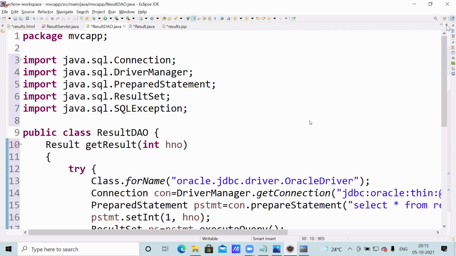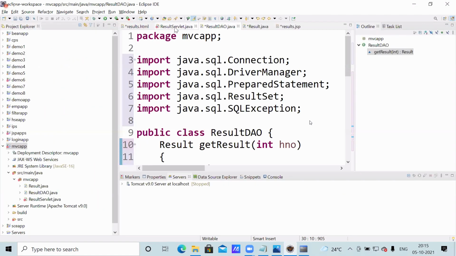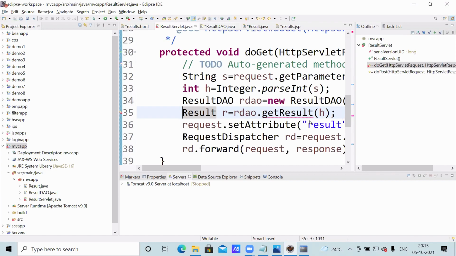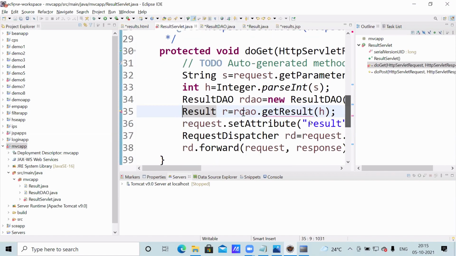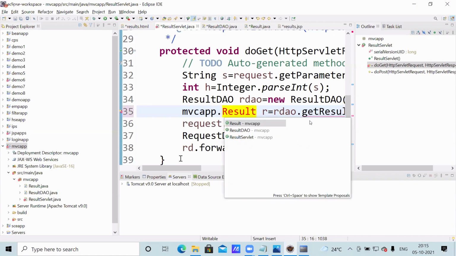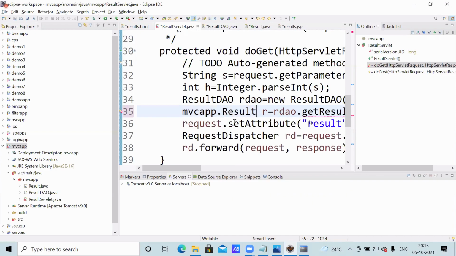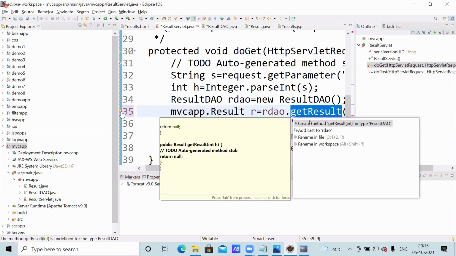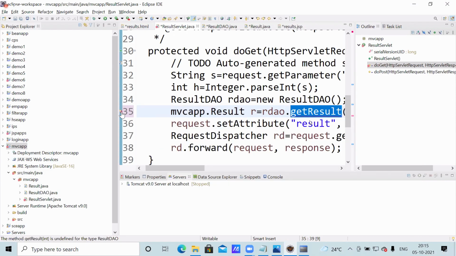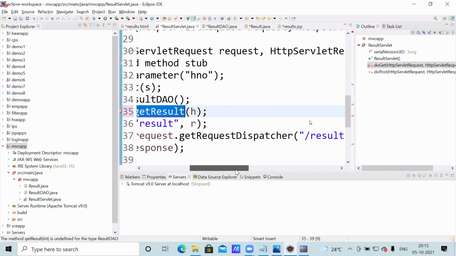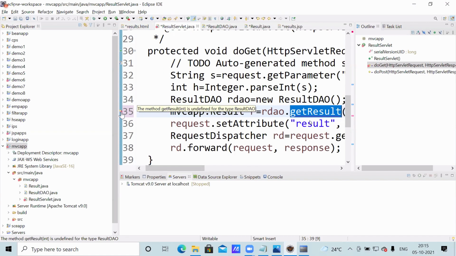Now you observe here also, it is Servlet, no Servlet required. MVC app dot... Result to DAO.